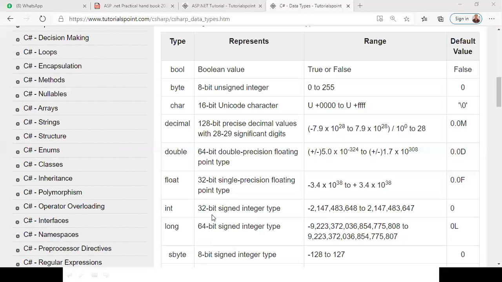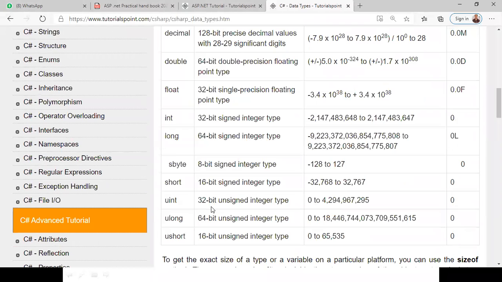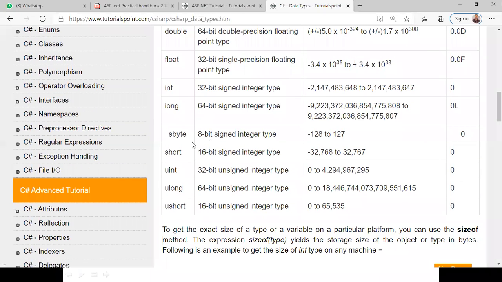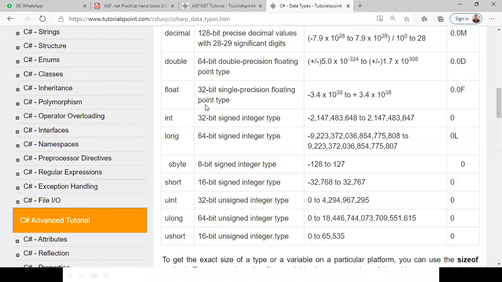Next, int is 32 bit. Before, we used 16, but now it is a 32-bit signed integer type. Long is 64 bit. If you want to increase your value range, we can use long, that means long integer. It cannot include the decimal point. If you want decimals, you have to use float, double, or decimal.